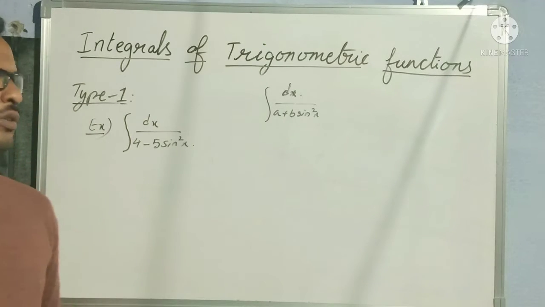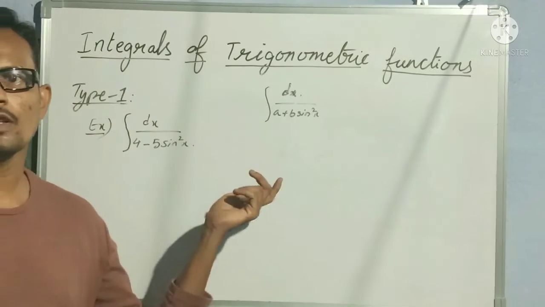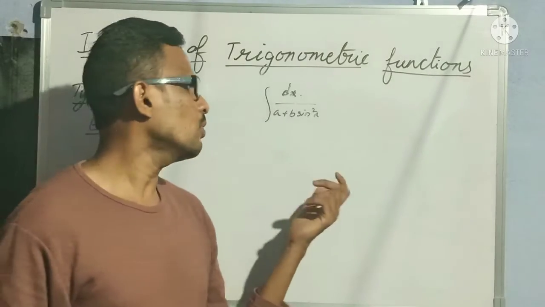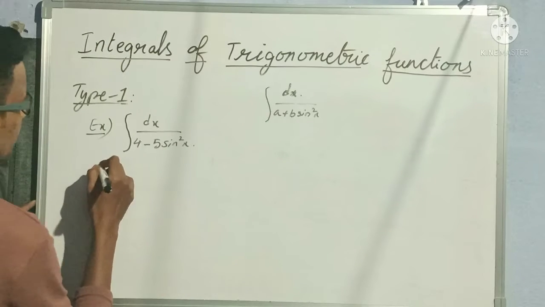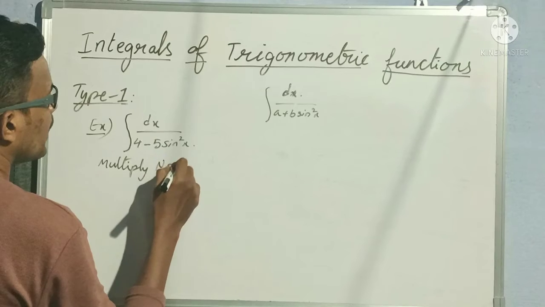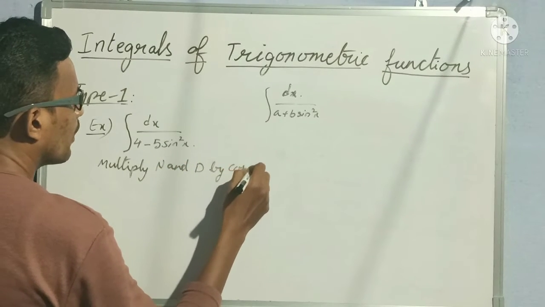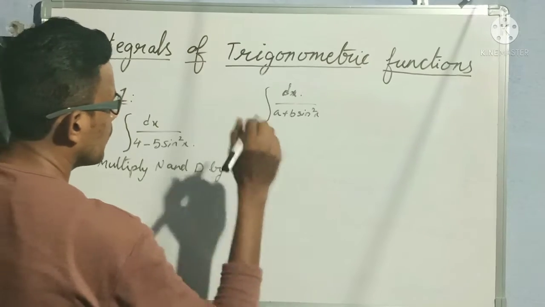We know that sin x and cosecant x are reciprocals of each other. So I will multiply numerator and denominator by cosecant square x.